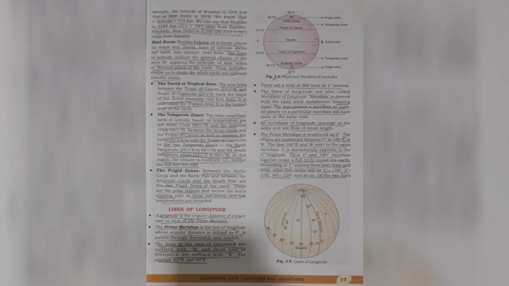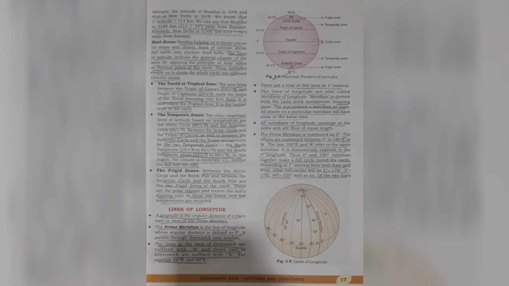The line 180 degree E and W refer to the same meridian. I'm really sorry, I said west and east. This is not west and east. It is diametrically opposite to the 0 degree longitude.